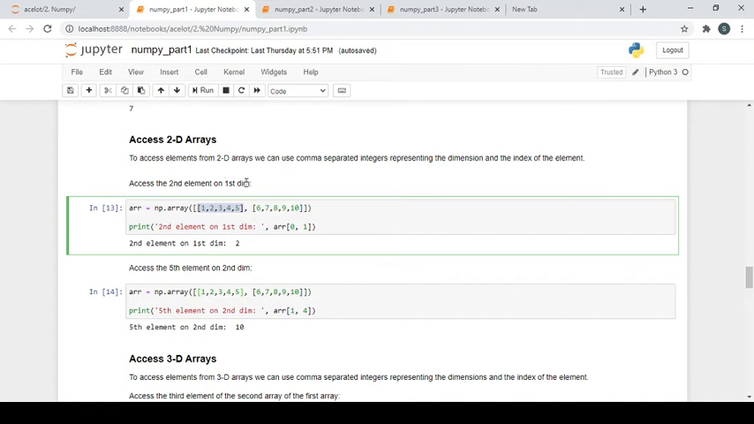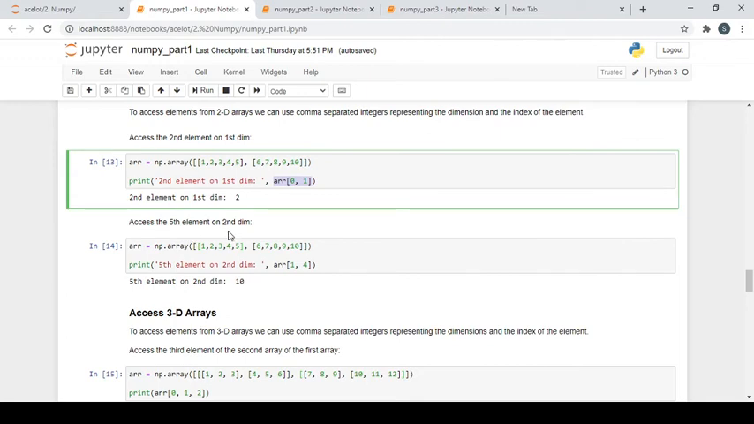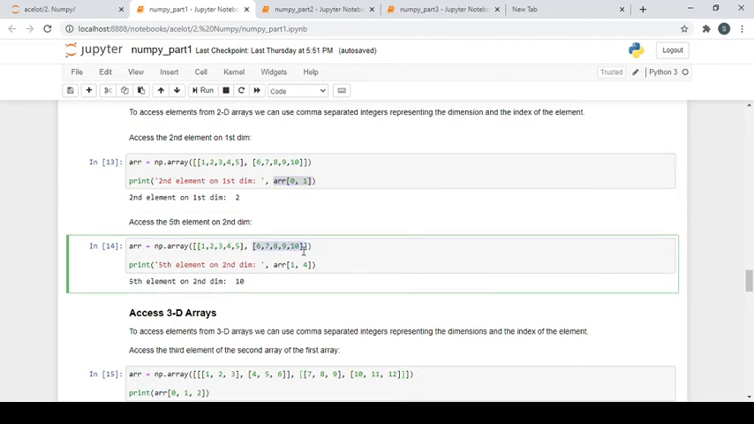So how can you access the first? By 0. And how can you access the second element of the first dimension? It's 1. So it is working in the same manner. Now if I want to access the fifth element on the second dimension, I know this is the second dimension. Now what is the fifth element? This one. So I just need to do array[1][4].